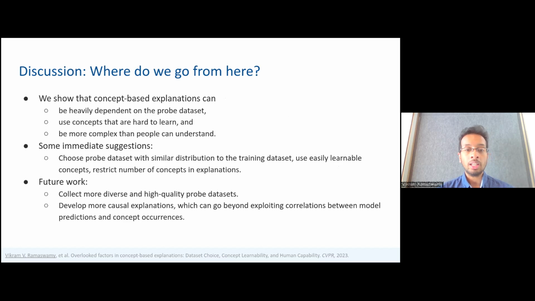Thus, a good question to ask is how we can modify these explanations to be more useful to humans. Our work yields immediate suggestions. We can choose the probe dataset to have a similar distribution to the training dataset. We can use easily learnable concepts, and we can limit the number of concepts used within explanations. In the future, however, we need to collect more diverse and high-quality probe datasets. We should also consider developing more causal explanations, which can go beyond exploiting correlations between the model predictions and the concept occurrences. If you're interested, you can refer to our paper for more information.